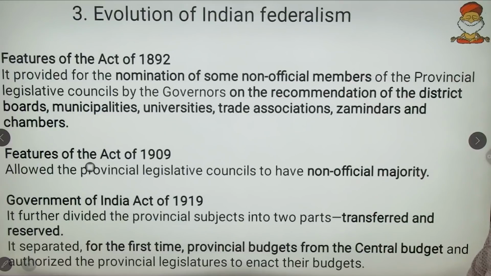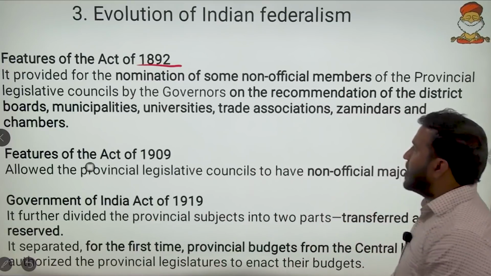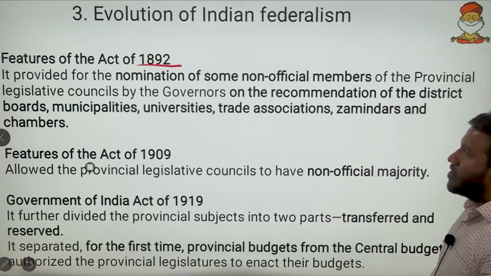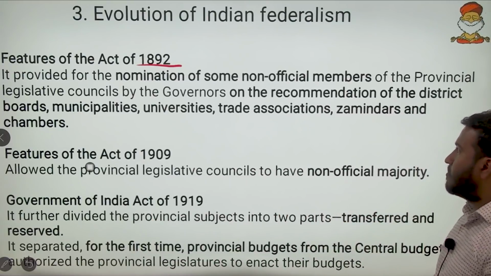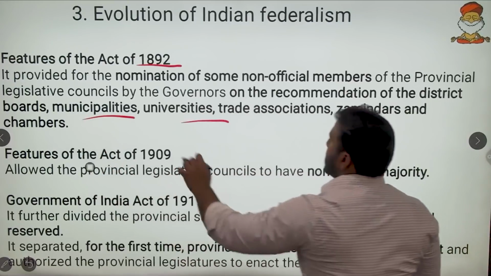Then coming to the next: features of 1892. It provided for nomination of some non-official members to the provincial legislative councils by the governor on the recommendation of district boards, municipalities and universities.